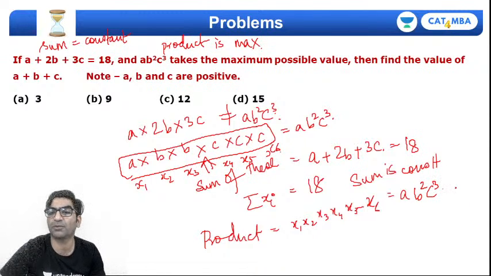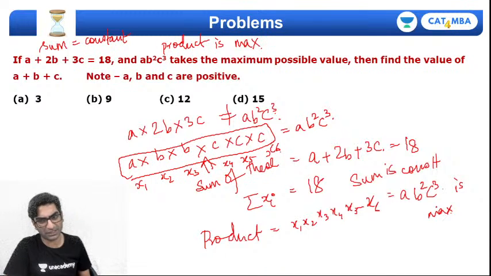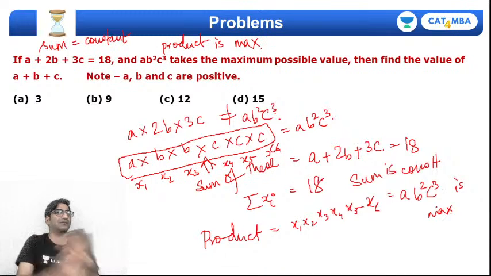And the question says that the product is maximum. So in what case is the product maximum? If the sum is constant and the product is maximum, when does that maxima happen?